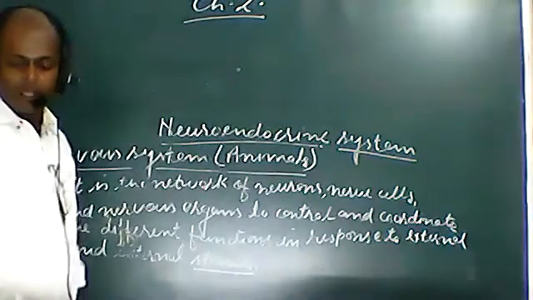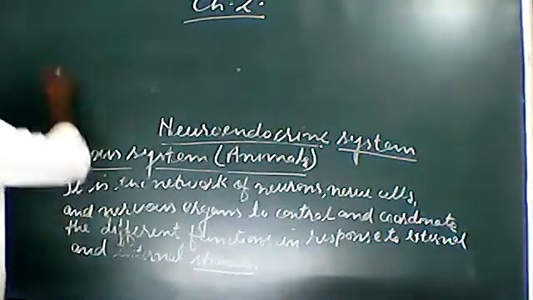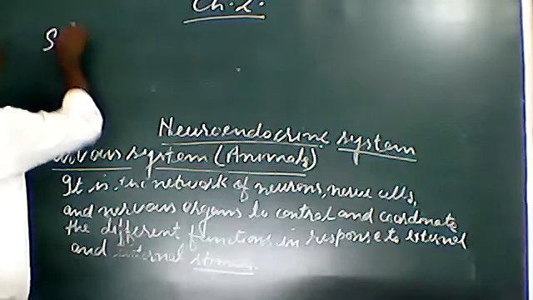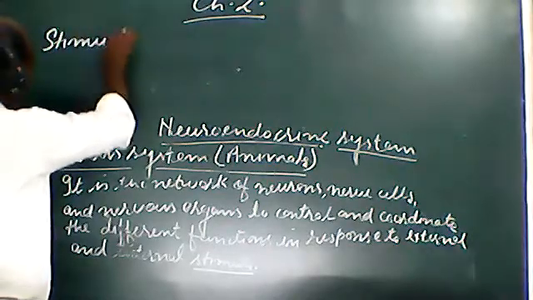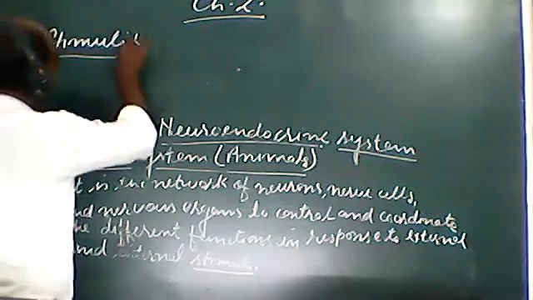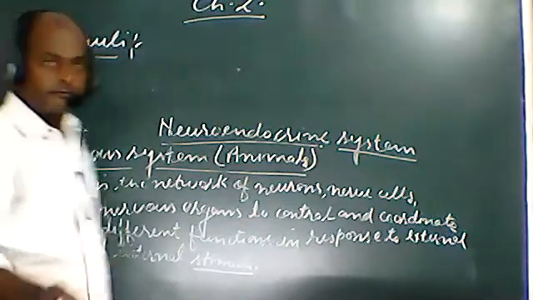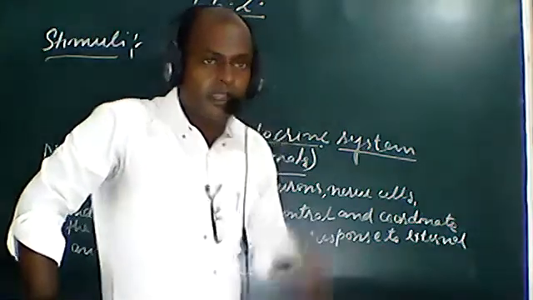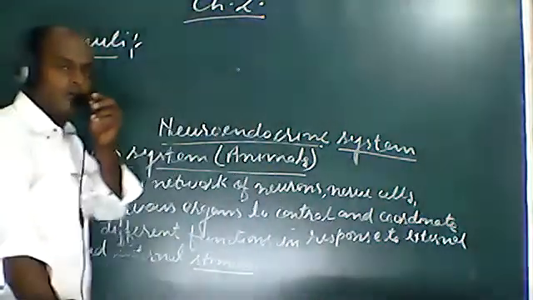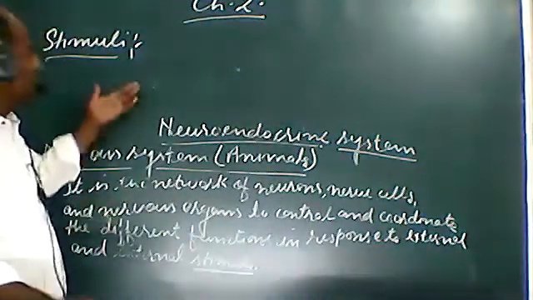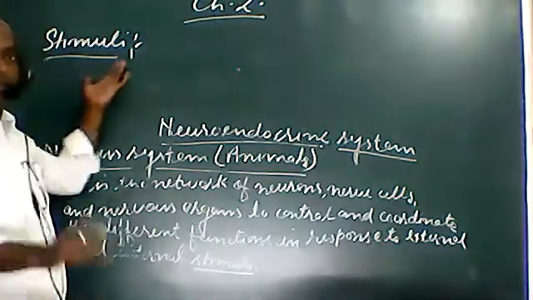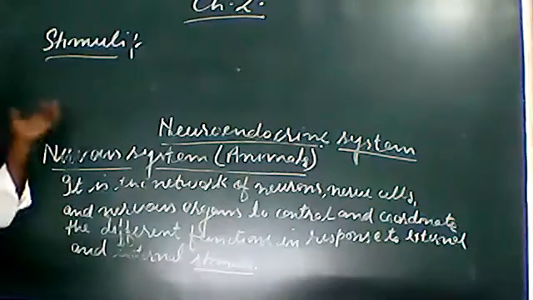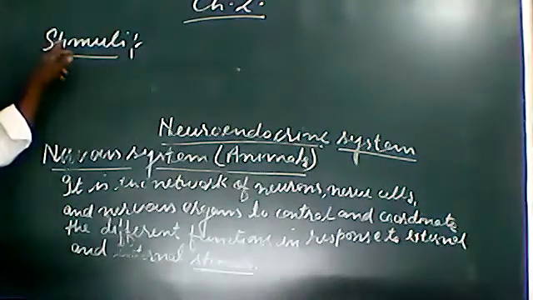We should know the meaning of the words given, because new topics will come. There is very little time, only 1 minute is left, so we will study this topic next day, students. What is stimuli? First of all, we should know what stimuli are.